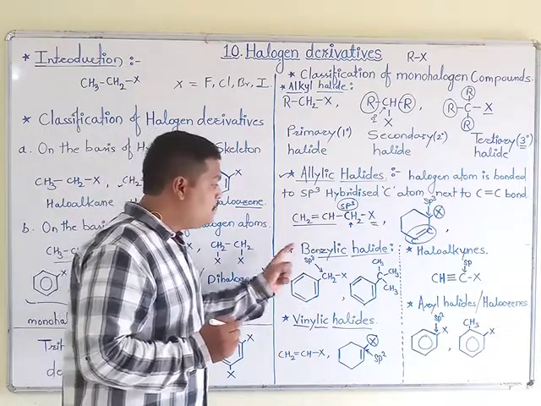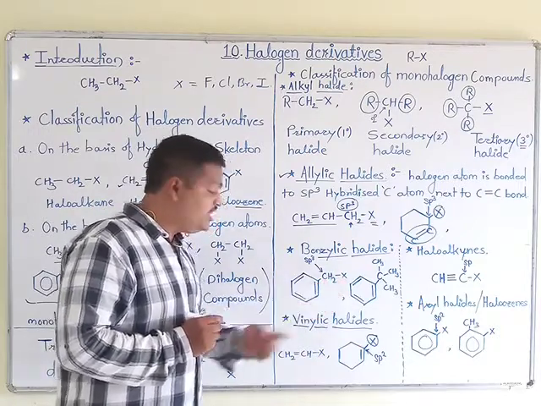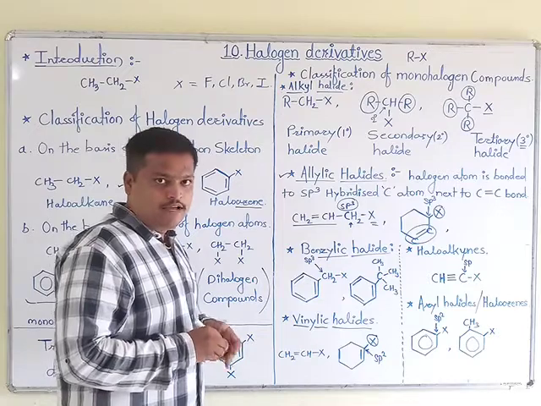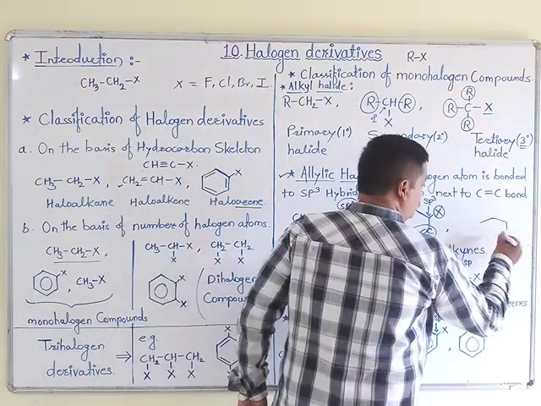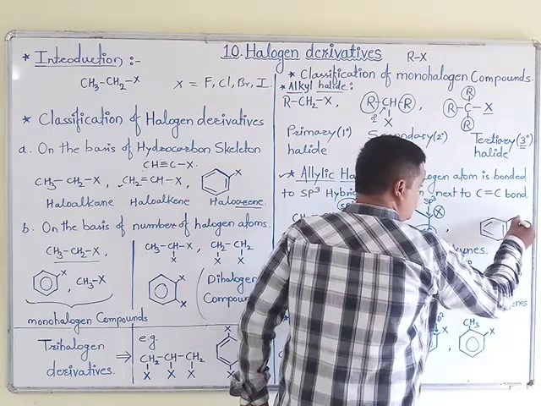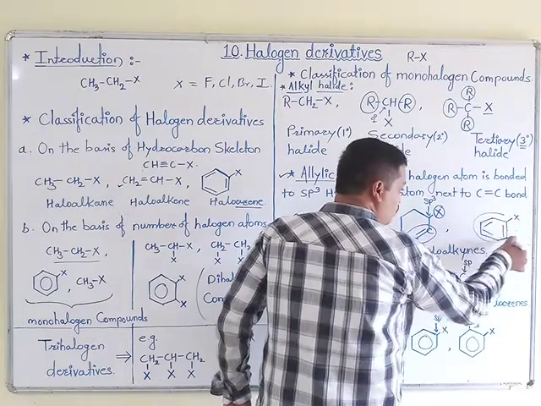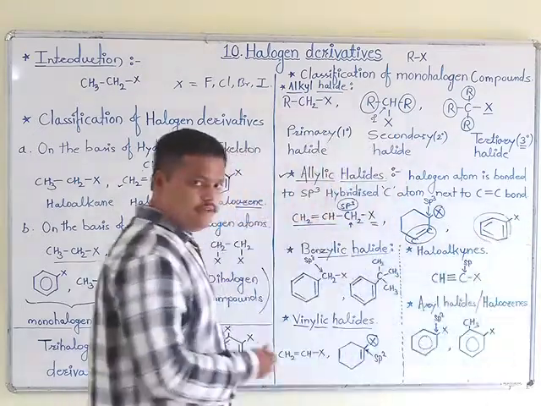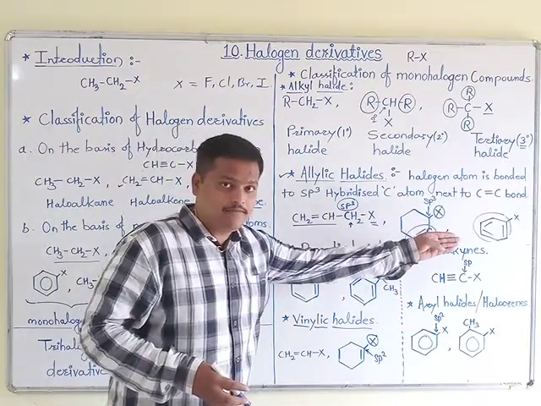In benzylic halide, the halogen atom is attached to an sp3 hybridized carbon, whereas when the halogen atom is directly attached to the benzene ring, such compounds are not benzylic.